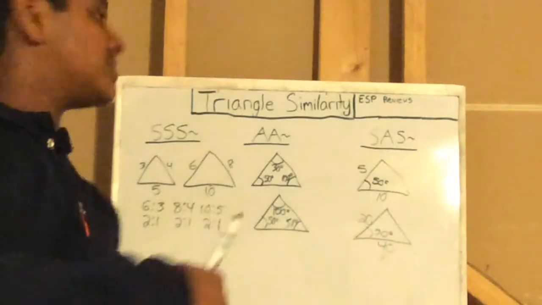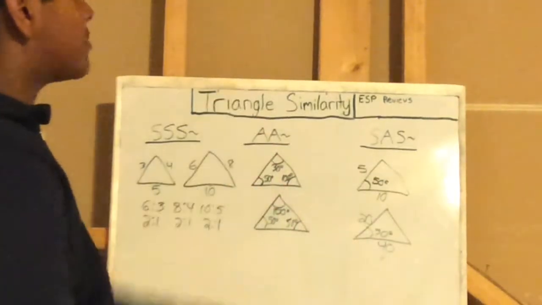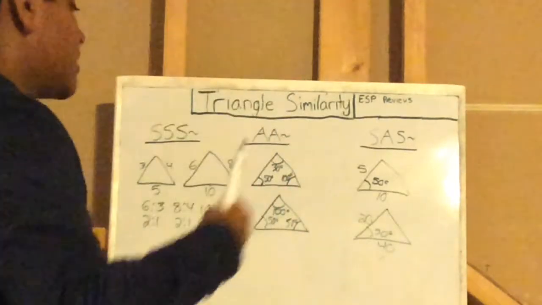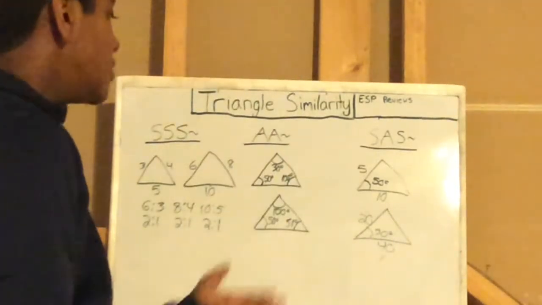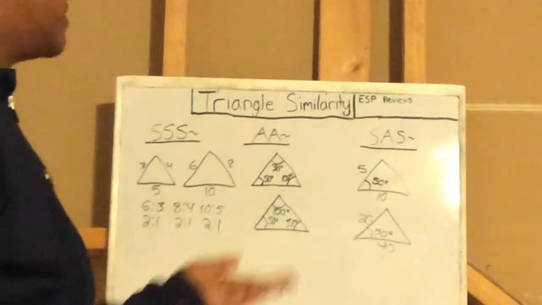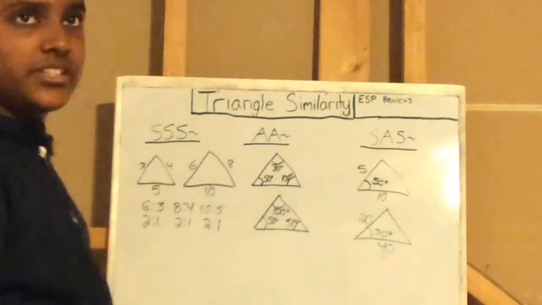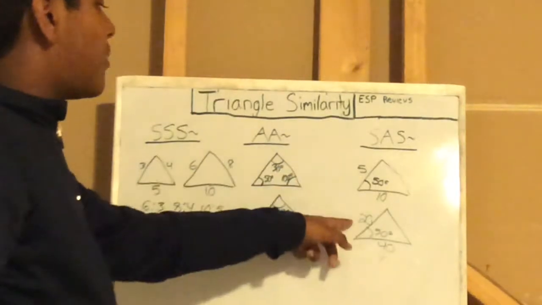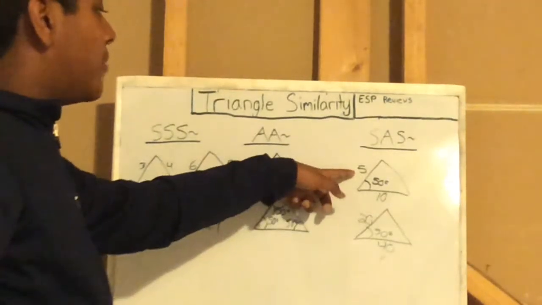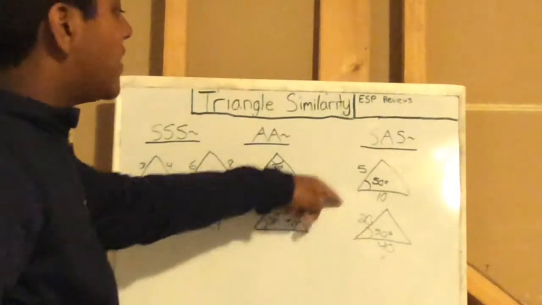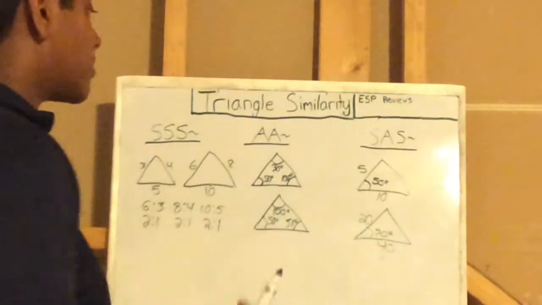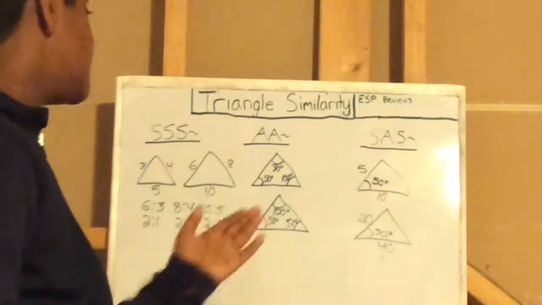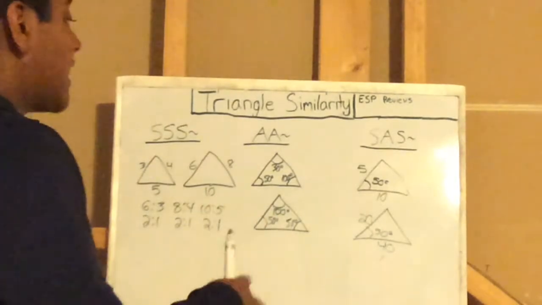Now you can dilate the shape, which is what we're doing here. If you were to make this figure larger on a dilation basis, you could end up getting 20 and 40 based on 5 and 10. So when you have 5 corresponding to 20 in a 4 to 1 ratio, and 40 corresponding to 10 in a 4 to 1 ratio, and then you have the angle, it's easy to tell.